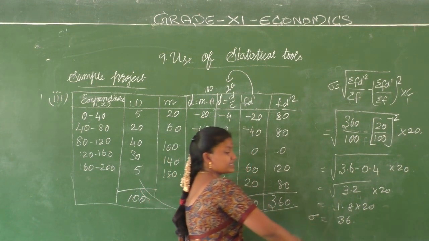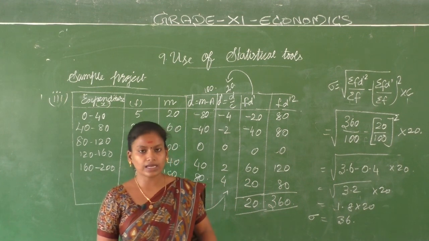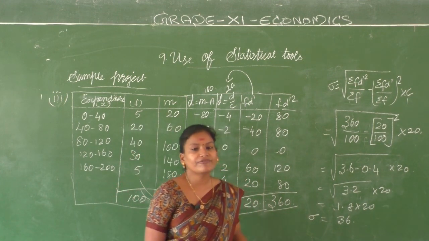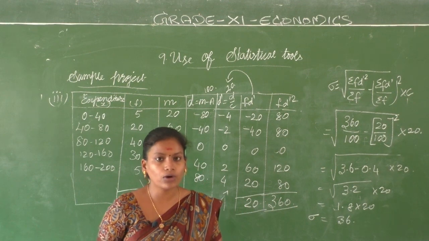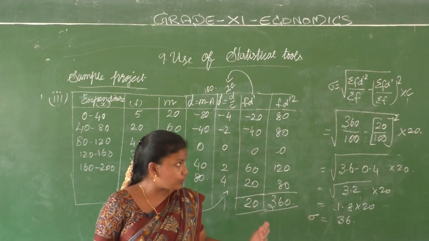What is your standard deviation children? 36. What is the answer given in your book? 35.60. Very minute difference.